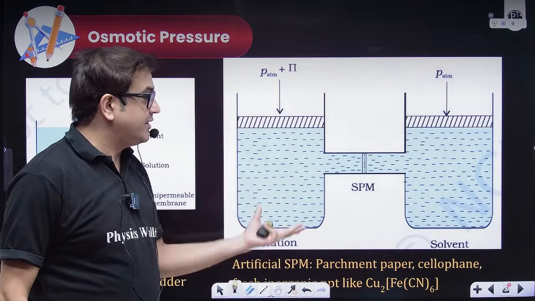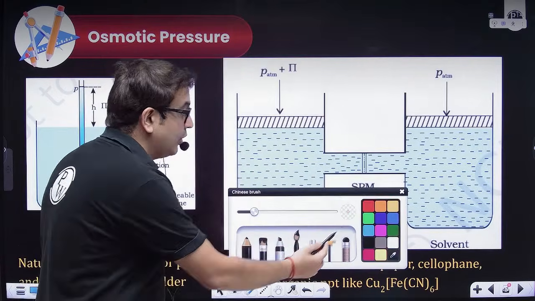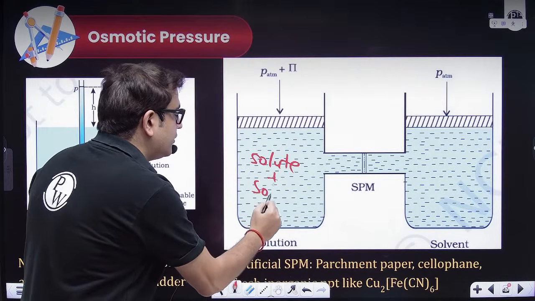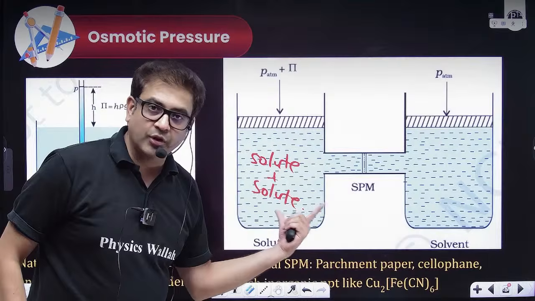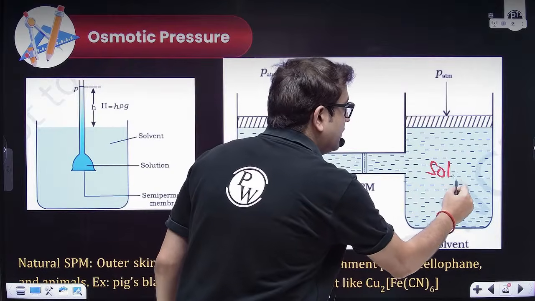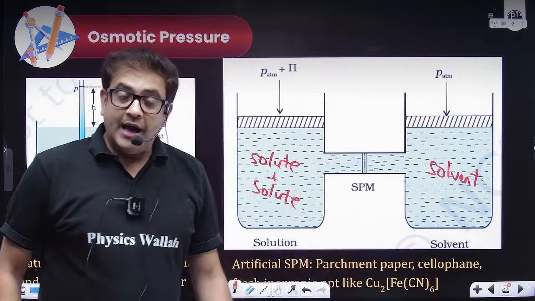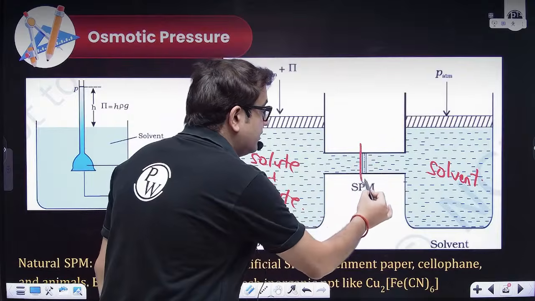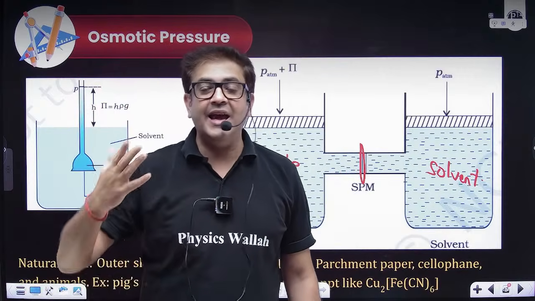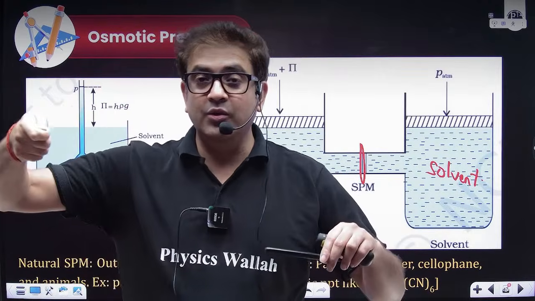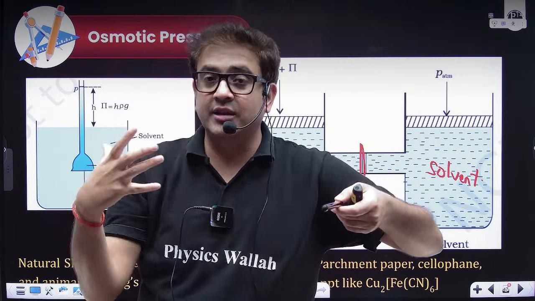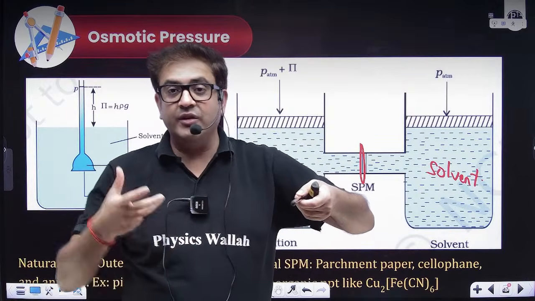Here I have the same height of solution. That means here I have solute also and solvent also. So I have a solute and solvent solution of the same volume, and I have solvent on the right side. Now you tell me, if I use a sieve, in your general life you must have seen that sieve, that filter, like a channi by which you make your chai, and in the morning how do you separate the liquid chai from the tea ingredients.